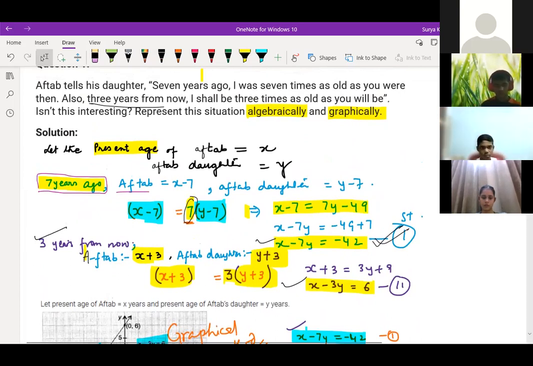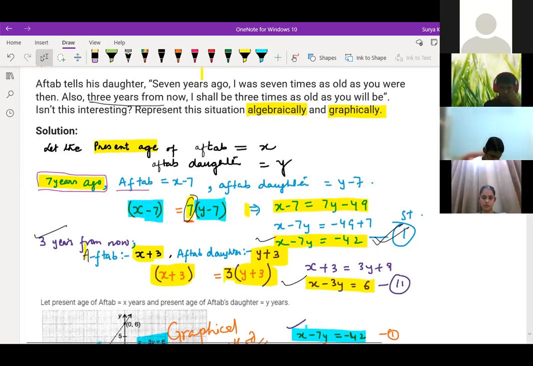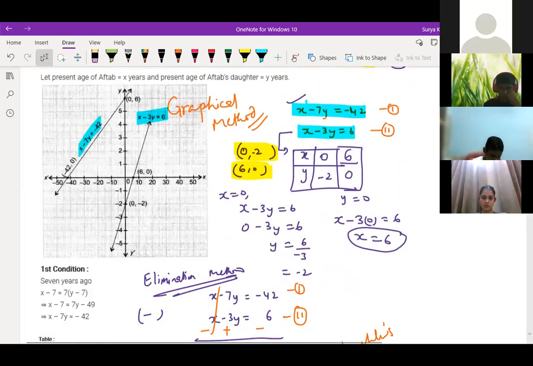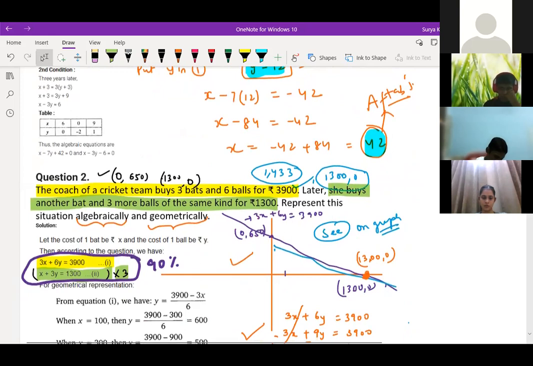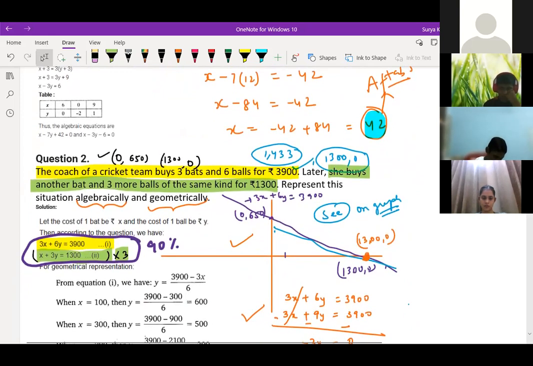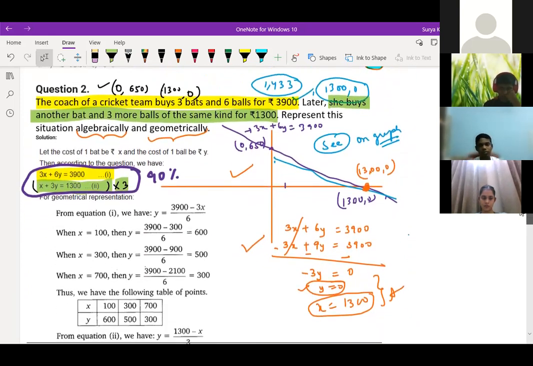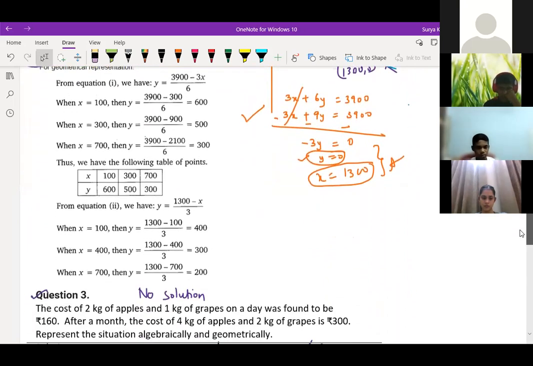So how to solve? Anyone having doubt in this equation? Anyone of you, you can do both the equations. If you're having doubt, just tell me, I can solve and show you. So the graphical method also you can do that way only. Second method is this one, coincident is coming like here. This method is what?